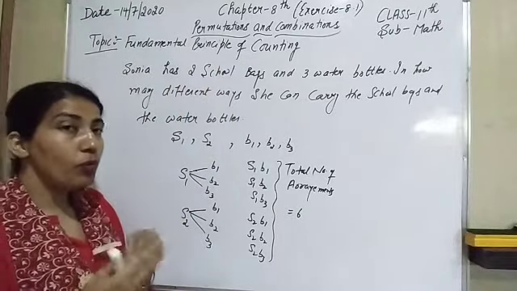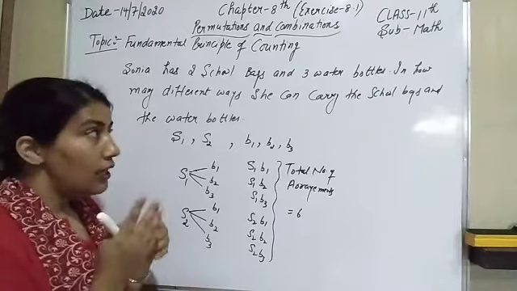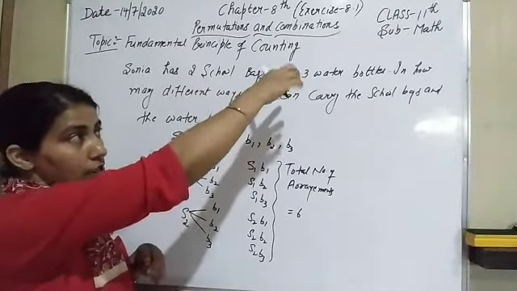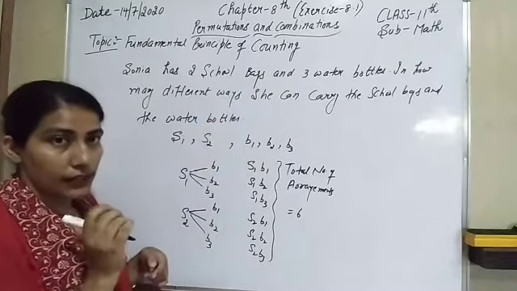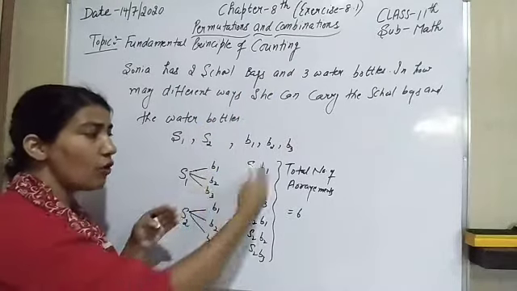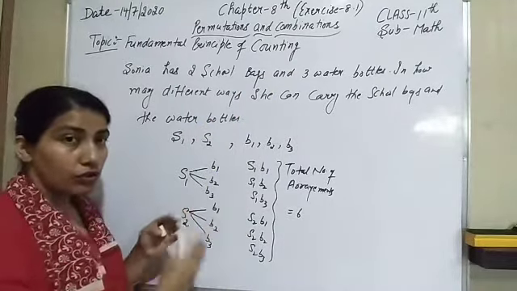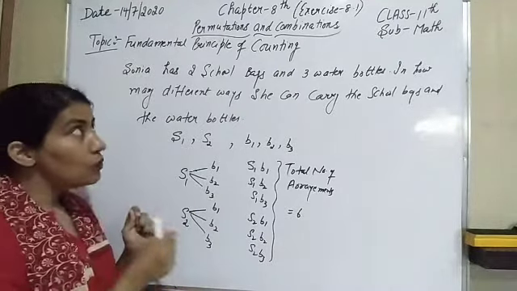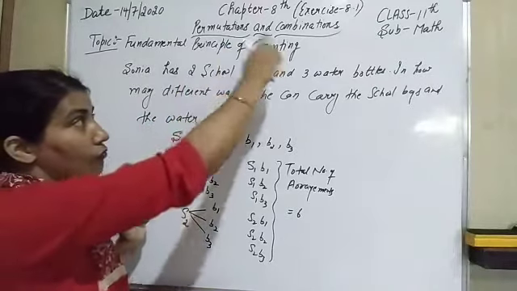If we have more than two events, say a school bag, 3 water bottles and 3 tiffin boxes, how can we find the total number of arrangements? To make it easy, we use the fundamental principle of counting.